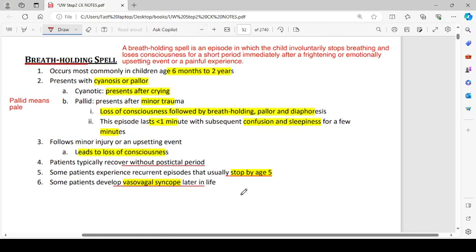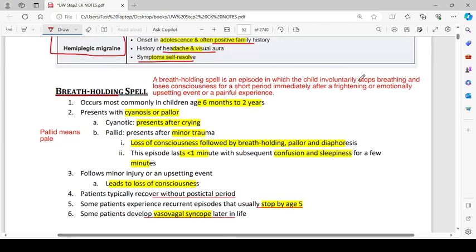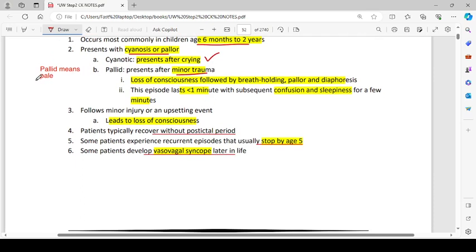The next thing is breath holding spells. So a breath holding spell is an episode in which the child involuntarily stops breathing and loses consciousness for a short period immediately after a frightening or emotionally upsetting event or a painful experience. So that is a breath holding spell. Occurs most commonly in children aged 6 months to 2 years. Presents with cyanosis or pallor. Cyanotic ones present after crying, and pallid presents after minor trauma. Pallid means pale. Loss of consciousness followed by breath holding, pallor, and diaphoresis.